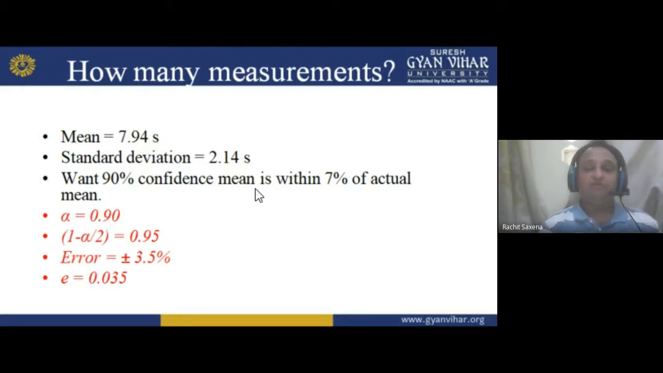And errors are of different types. We have so many types of error, or not? Tell me. We have random error, systematic error, physical error, instrumental errors, and so many other things. So we can write E equals 0.035.